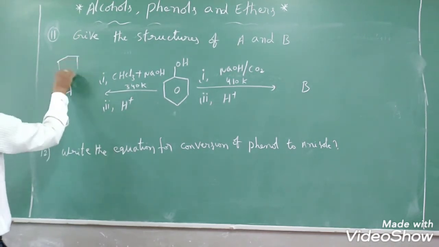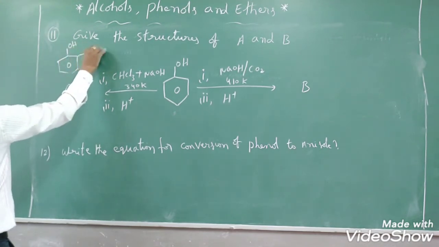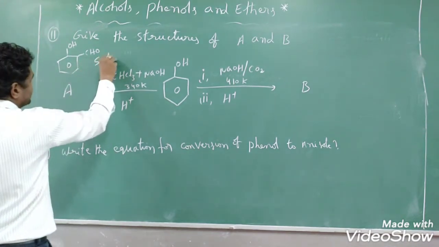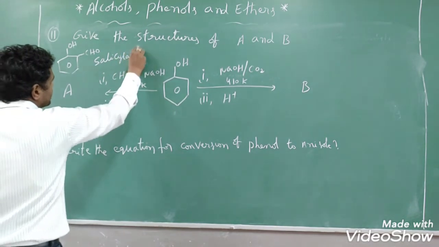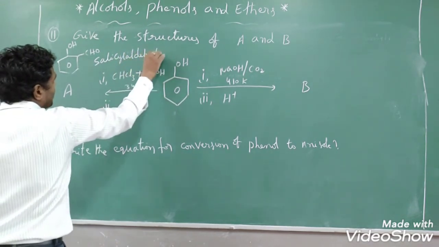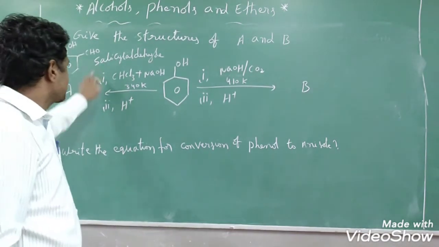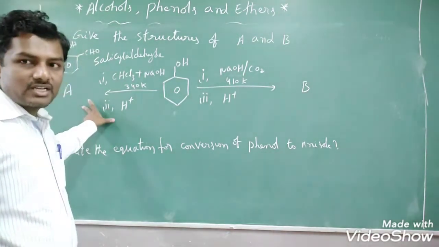So what is A here? A is orthohydroxybenzaldehyde, which is also known as salicylaldehyde, students. A is salicylaldehyde, or orthohydroxybenzaldehyde, as the main product. This is the name of the reaction, and there is a chance they ask you: what is the name of the reaction?